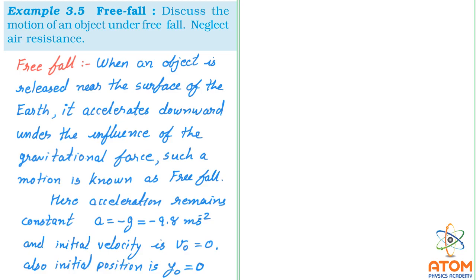Rather, it's a very important case of constant accelerated motion. Here all three equations of constant accelerated motion will change. What will be the changes? Let me show you. From v is equal to v0 plus at, what can we write?